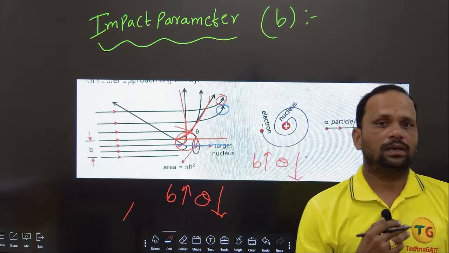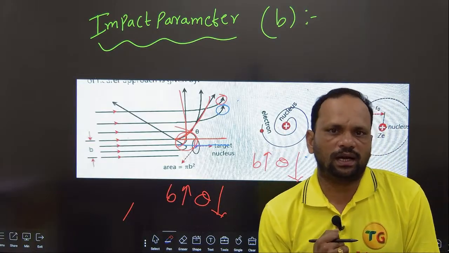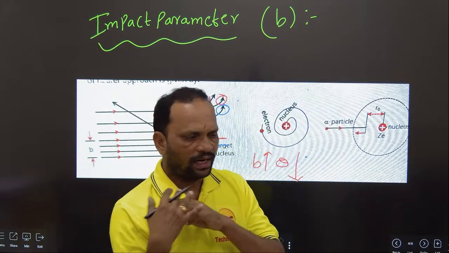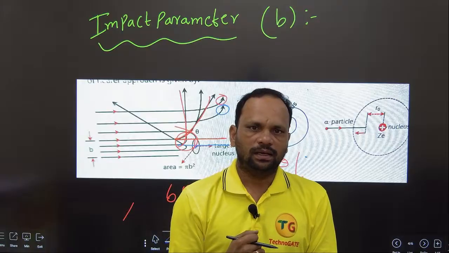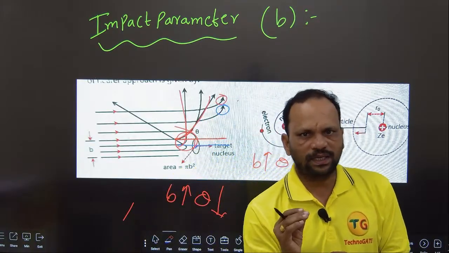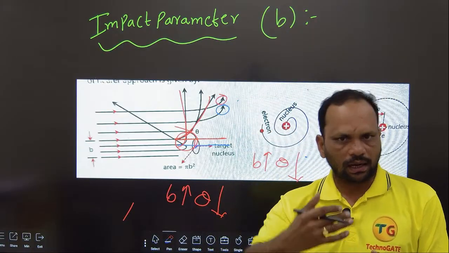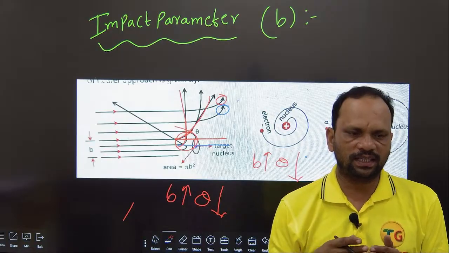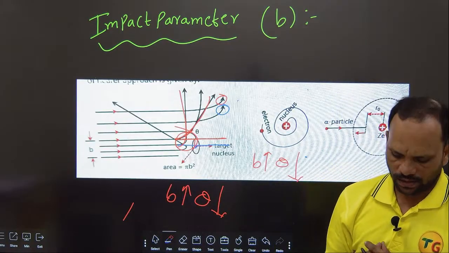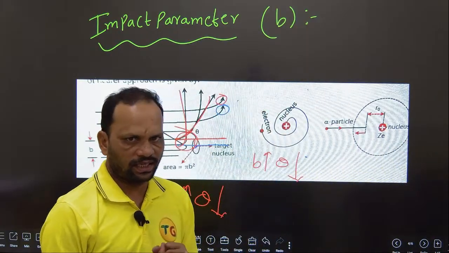Most of the alpha particles, about 99%, are undeviated. They move on and are incident on the zinc sulfate screen. But 2% or 3% of the alpha particles are deviated. Some alpha particles come backward, and some are deviated by a particular angle. Why are most alpha particles not deviated, and why are some deviated?